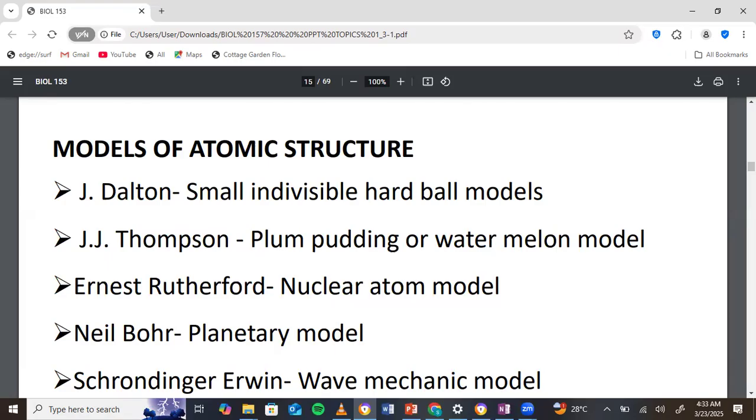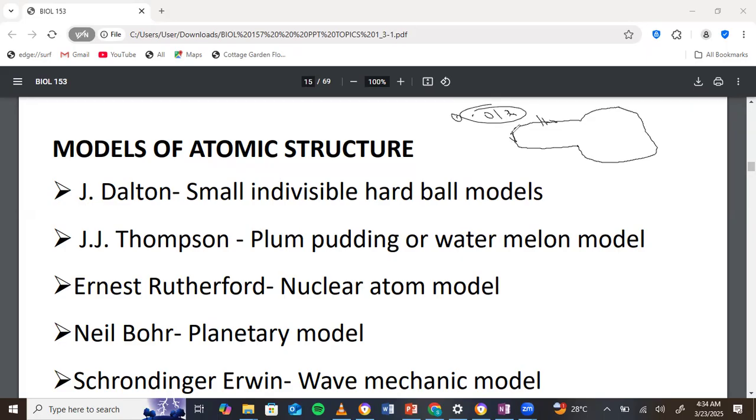Now, let me describe his experiment briefly. We just need to know what he said and then look at his model. We don't have to know every single detail. So he took a cathode ray tube, and this is how I'll draw it. This is the cathode ray tube, very simple. Now the air in the tube was sucked away with a vacuum pump. So the pressure here was very low, right? Left very few gases here, very low pressure, 0.01 Pascal. So the whole tube had very low pressure.